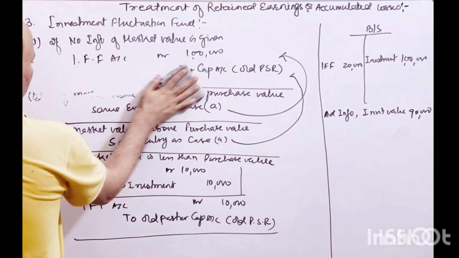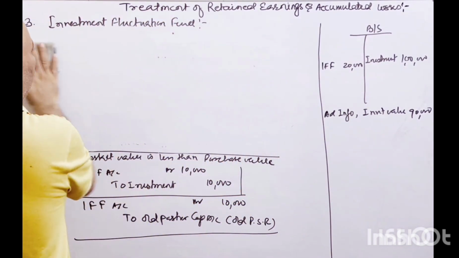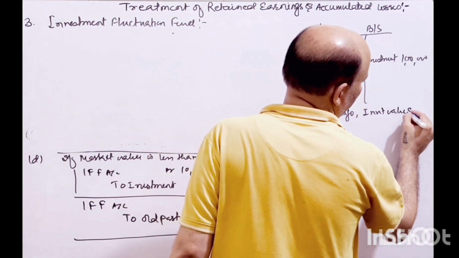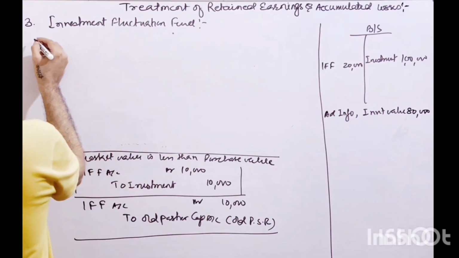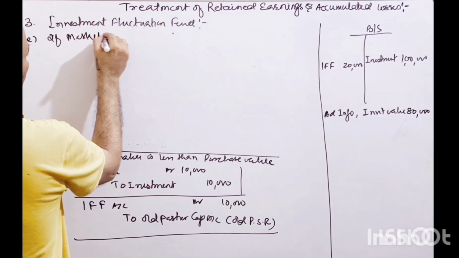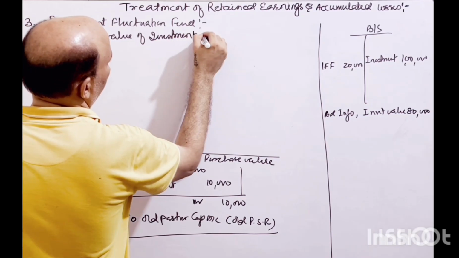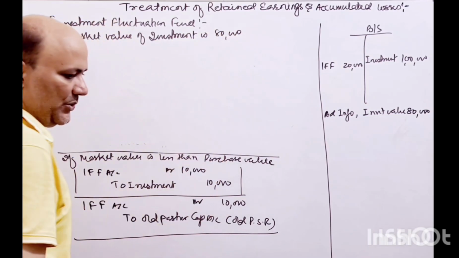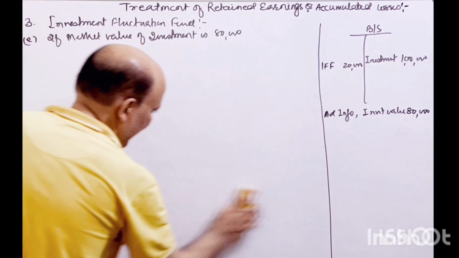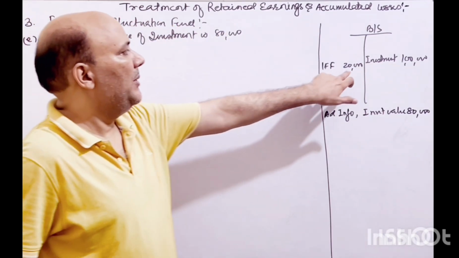Now in the next condition, let's say the market value of investment is 80,000 rupees. Now what to do? In that condition, we have enough amount to adjust.